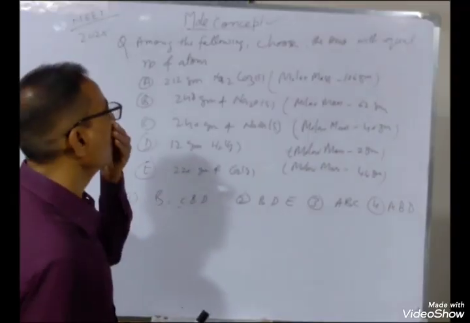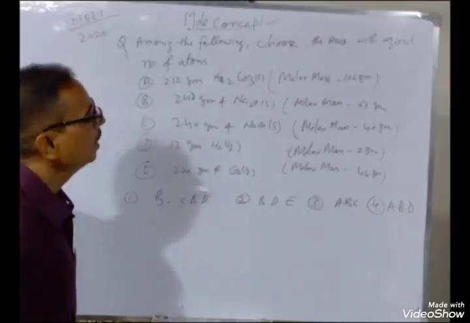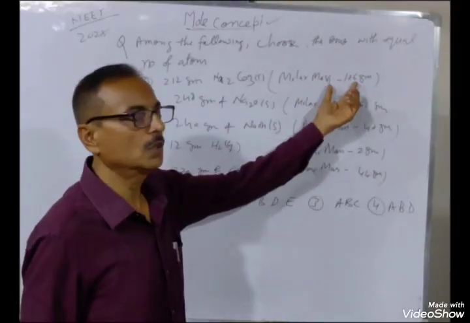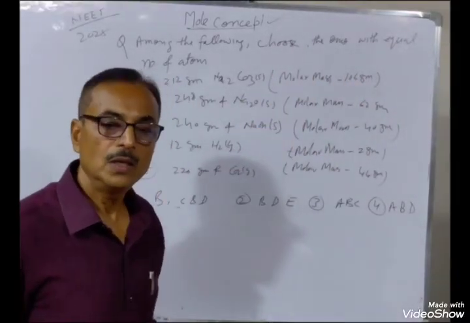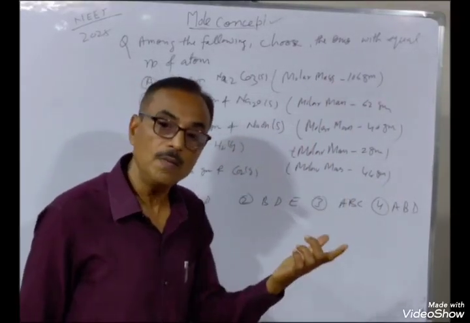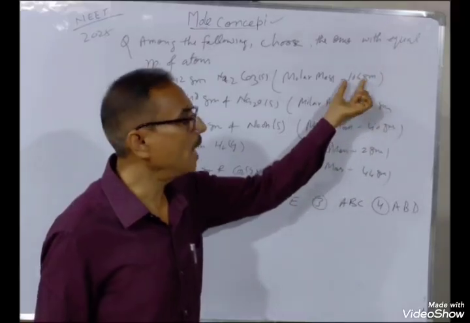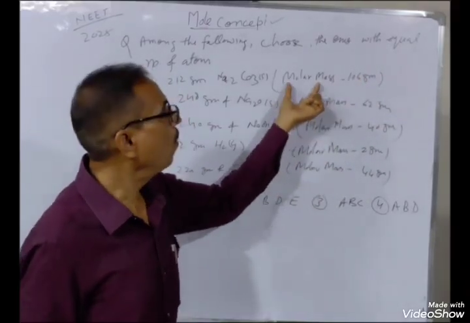Here, number first, 112 gram of sodium carbonate. Molar mass is 106. Molar mass means mass of 1 mole, weight in gram, and this is the molecular weight.